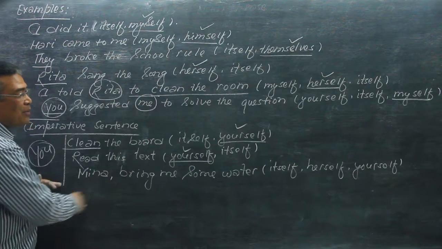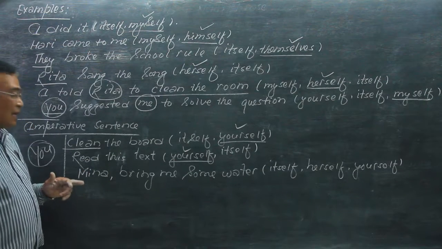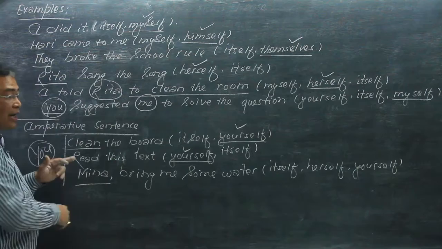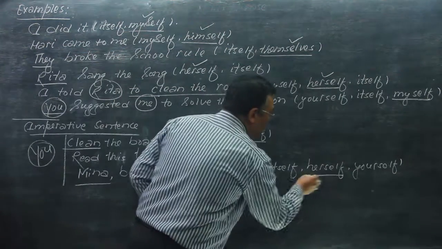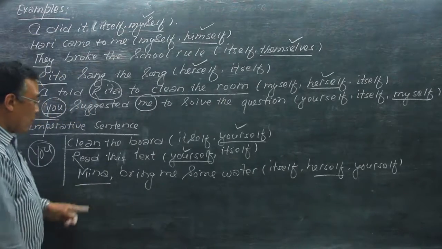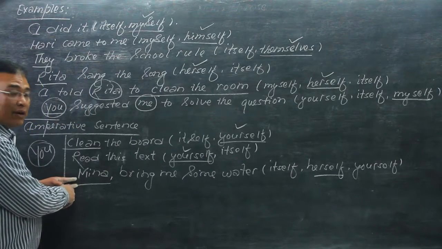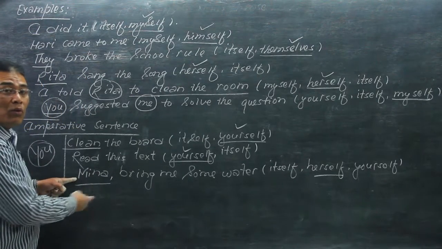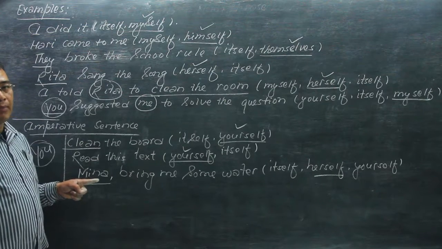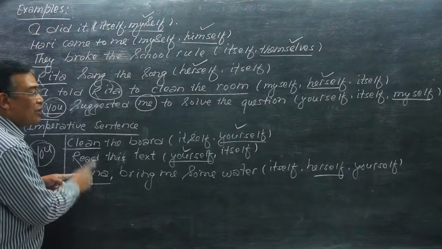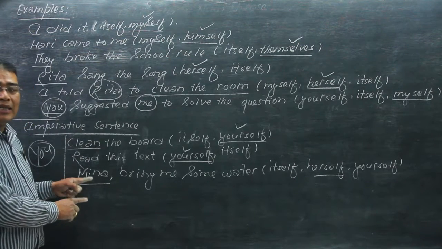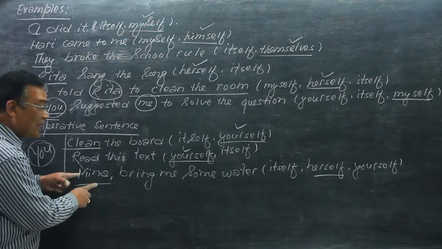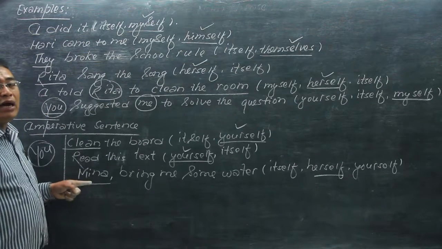Now here is a little bit different structure of the sentence. Meena, bring me some water. Now Meena is used here. Meena, bring me some water. Herself. Can we use herself here? Because Meena is here, and who brings water? Meena brings water. But herself is not the correct one, because this is in the imperative form, and it is addressed to Meena only.